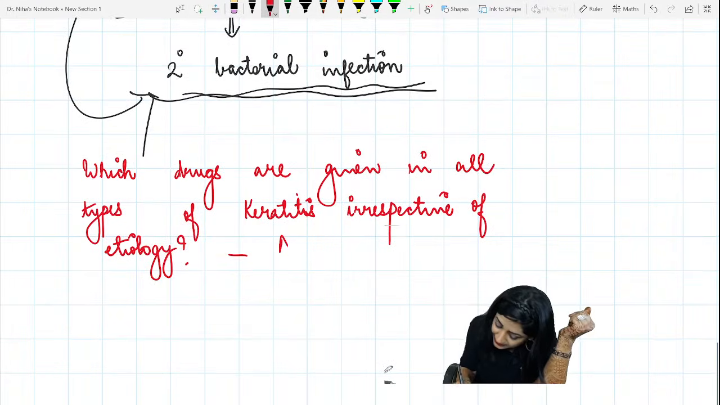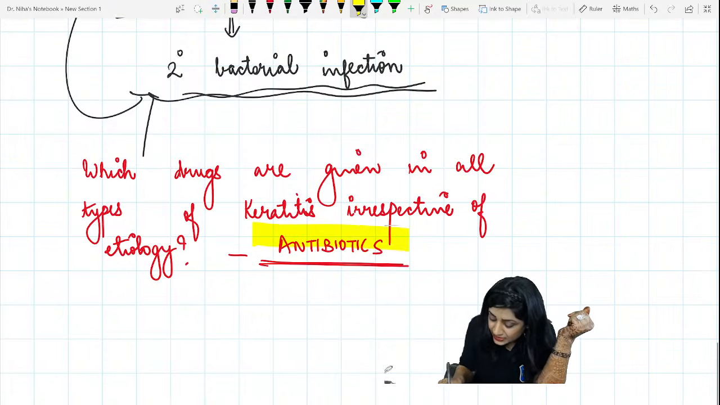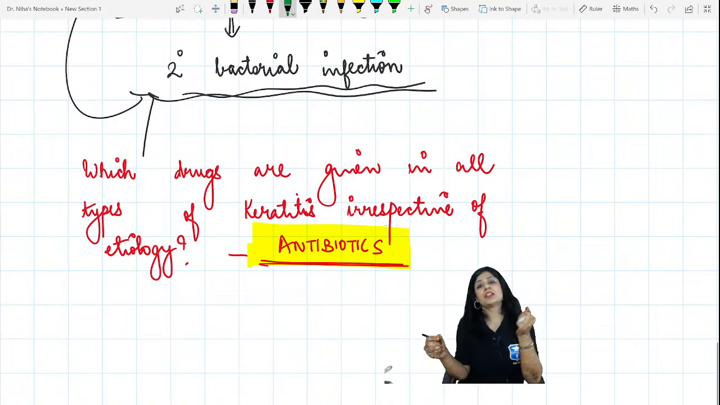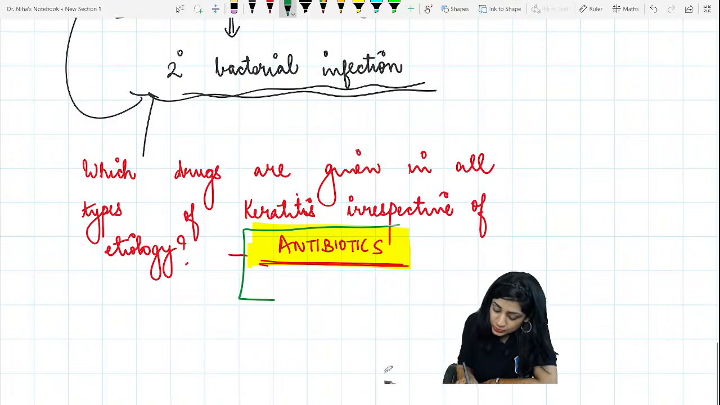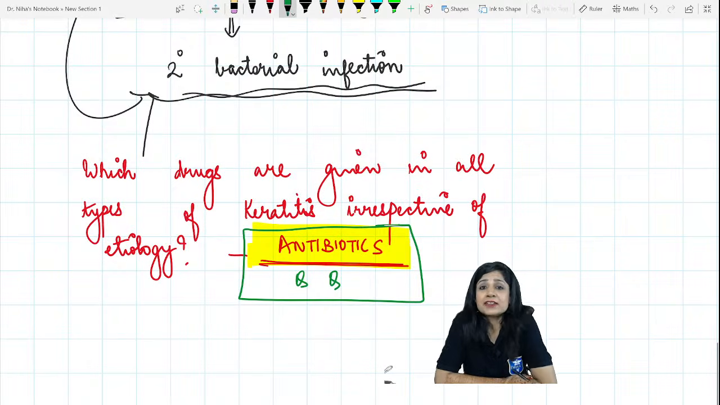The answer is antibiotics. Most of the time when we have a corneal ulcer, what we give is antibiotics, because secondary infections are very common, secondary bacterial. So this is again an important thing: in all kinds of keratitis we always give antibiotics.